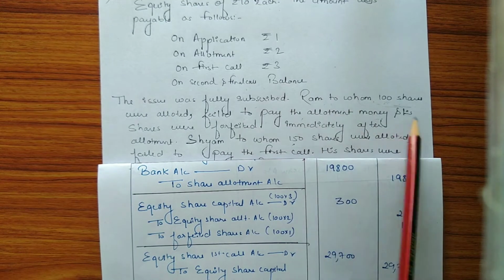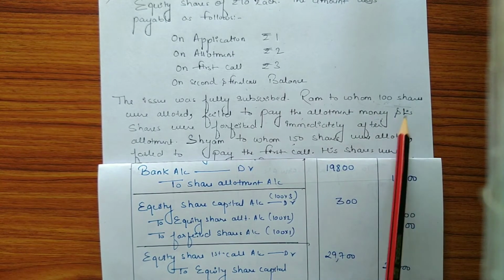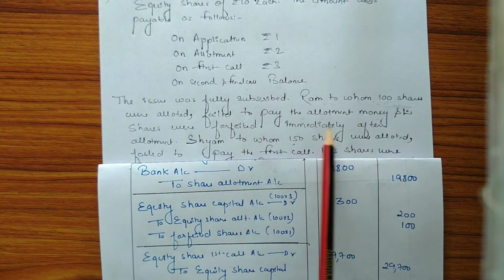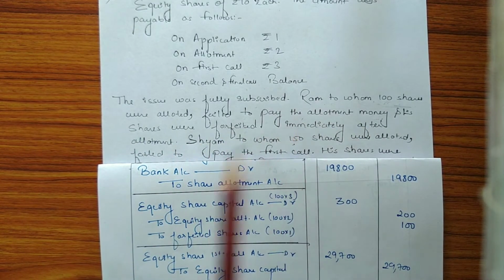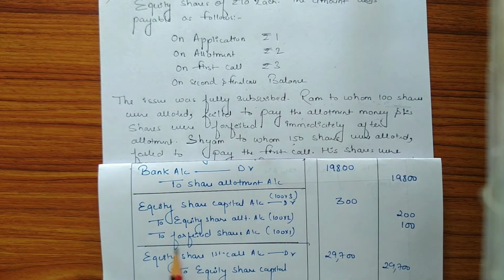Next is Ram, who was holding 100 shares. His shares were forfeited immediately after the allotment. So the entry for forfeiture of shares will be equity share capital account debit to equity share allotment account to forfeited shares account.